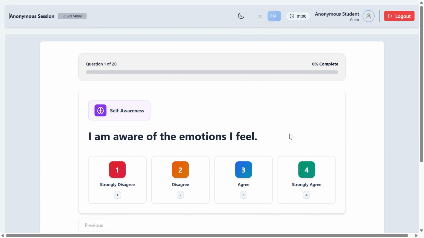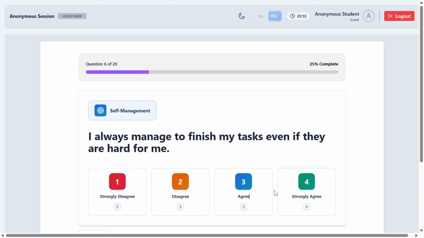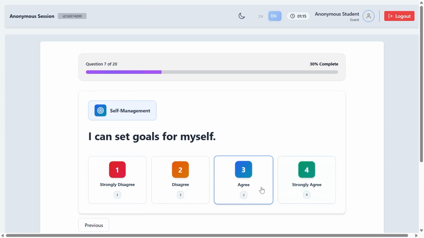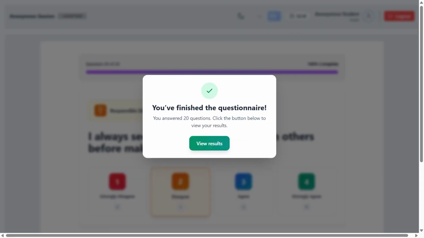The questionnaire consists of 20 items based on the 5 core CASEL competencies: self-awareness, self-management, social awareness, relationship skills, and responsible decision-making. Each competency is measured by 4 questions, and the purpose of this questionnaire is to assess participants' baseline SEL levels prior to the intervention.